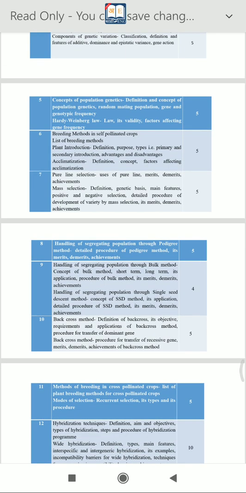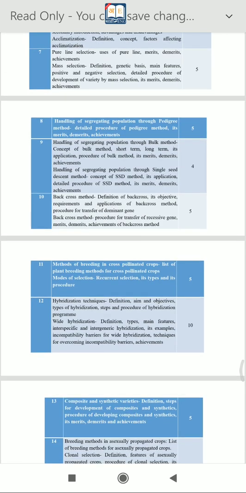Lecture number 6 is breeding methods in self pollinated crops. In our course there are different types of pollination: self pollination, cross pollination and often cross pollination. For the development or improvement of self pollinated crops, we use the following breeding methods: plant introduction, pure line, then pedigree method, bulk method, and backcross method. Then there are different breeding methods used for the improvement of cross pollinated crops. Among them recurrent selection is the most important.